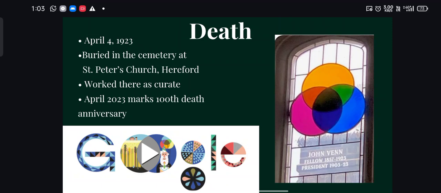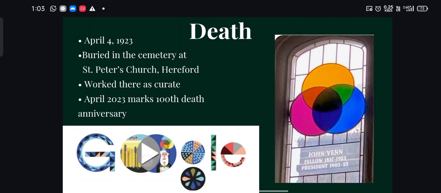In April 2023, as a part of his 100th death anniversary, the Google Doodle was this. It was depicted in this picture. Google honored him by representing a Google Doodle.